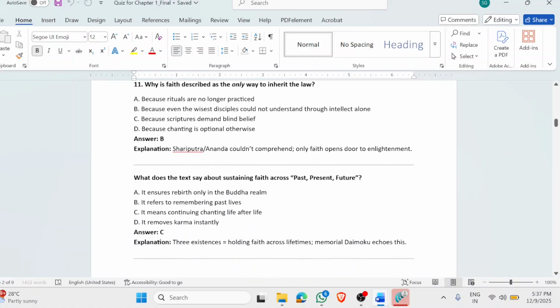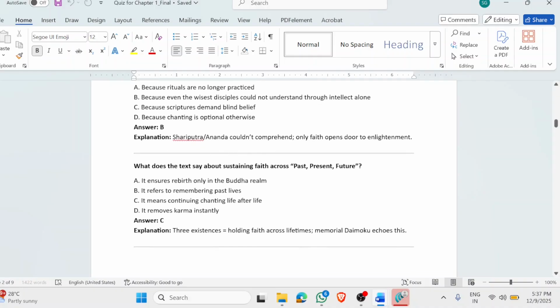What does the text say about sustaining faith across past, present and future? It basically means that we continue chanting life after life. One thing which is very common across all the chapters is that Buddhism doesn't look at the timeline in a linear manner. It is not like past, present and future are in a straight line. However, it is in a circular motion, right?